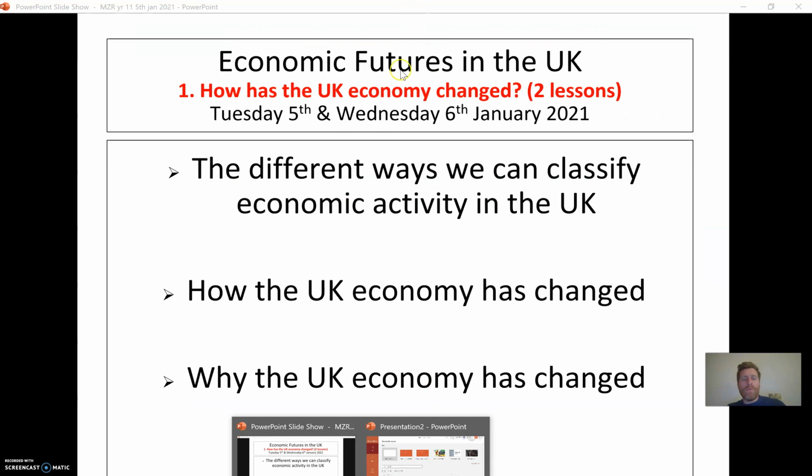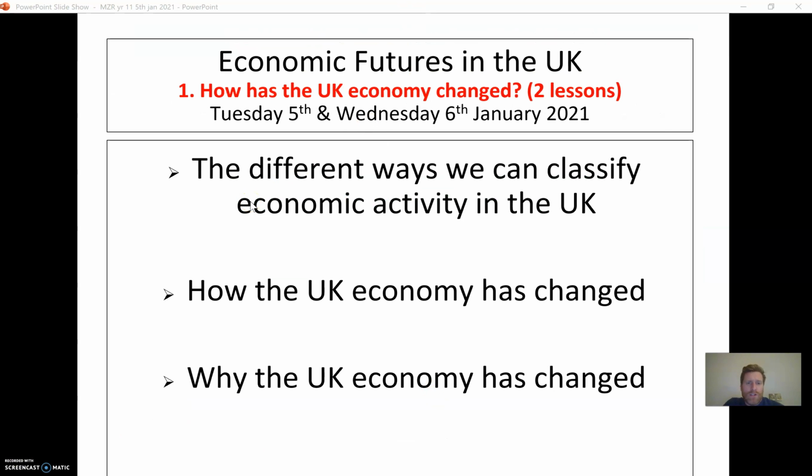So we're already up to sub-question 3 here. So we're looking at how the UK economy has changed. We've looked at how we can classify the economy into primary, secondary, tertiary, quaternary. We've looked at how it's changed from being predominantly a primary employment country to now predominantly tertiary employment. So we look at why. Why did that happen?